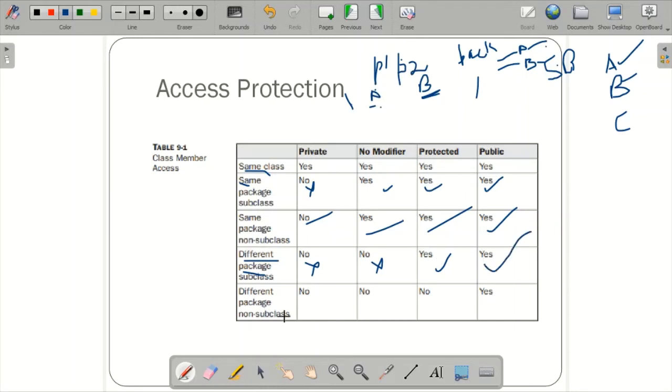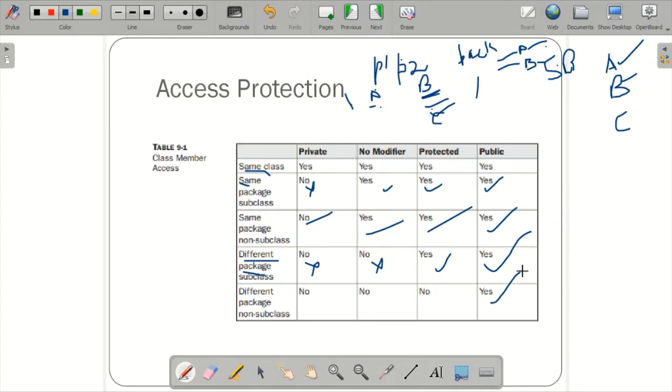Different package non-subclass. Now this is the concept. C is a non-subclass. A is the parent, and B in package 2 was the subclass, while this one is a non-subclass. When this is a non-subclass, it will not allow you to access private, and default, that is no modifier, will not work. Even protected will not work, because for protected to work, it should be a subclass of the package 1 class. So even protected will not work. Only public, if you specify it, will work.